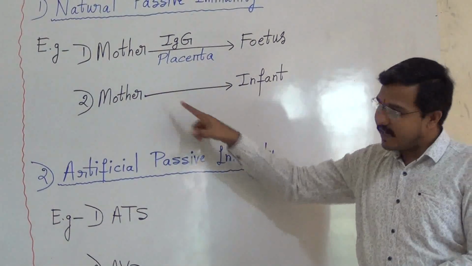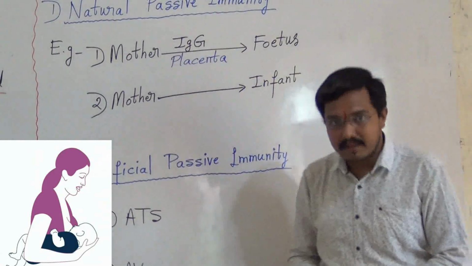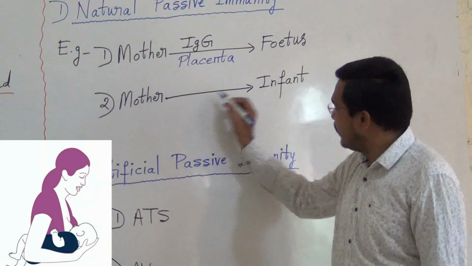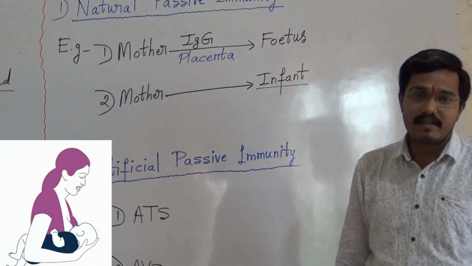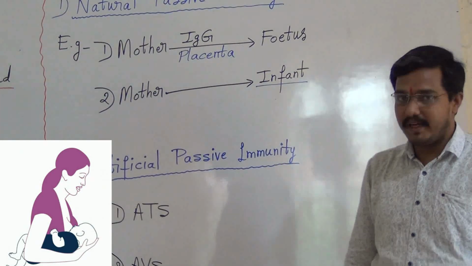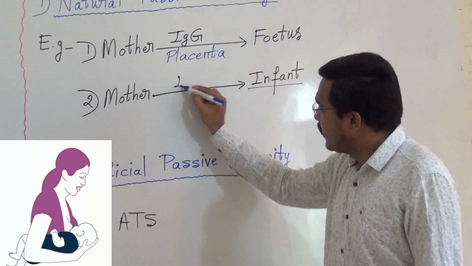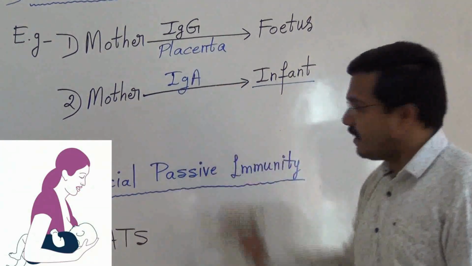Now, second example. After the birth of the baby, that is from the mother to infants. Infants means newborn baby. Okay. So here which antibody will come? That is IgA.